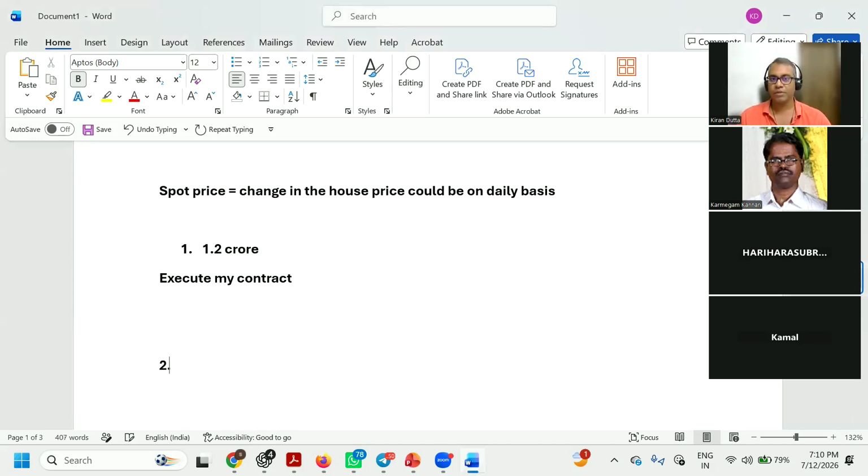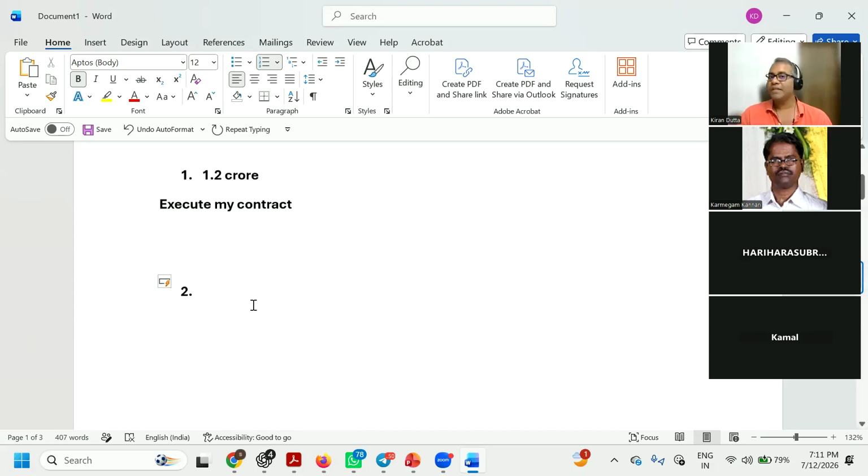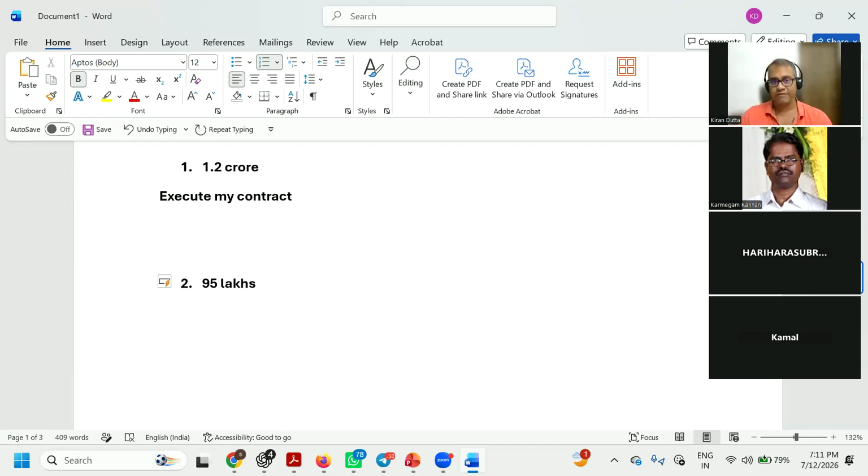The strike price remains the same, guys. Remember, strike price remains the same, which is my 1 crore. What could be the other scenario? The house has fallen, and the spot price in today's market could be 95 lakhs.